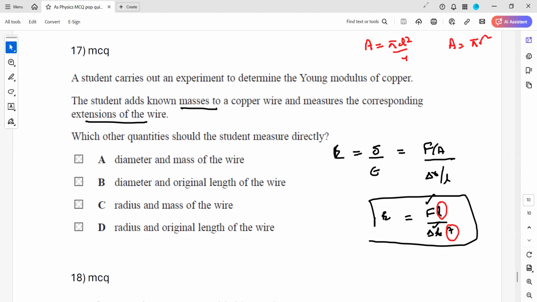Even the radius cannot be measured directly. It's the diameter which we measure for the wire, and after determining the diameter, we halve it to get the radius. Because we need the length and area, length can be measured directly, but area cannot. To get the area we need the diameter. So we need the diameter and the original length of the wire to know its Young's modulus.